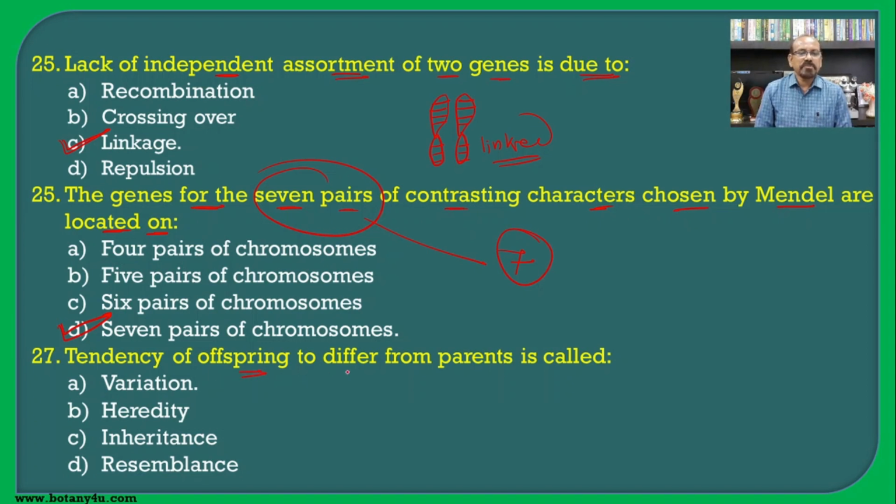Then, the tendency of offspring to differ from parents is known as what? In an earlier question we saw that the tendency of the offspring to resemble the parent is known as heredity. But if there is a difference or dissimilarity among the parents and their offspring, or the offspring of the same parent, then this is known as variation. Such difference is because of 2 things: one is genetic reasons, that is crossing over, and the second is environmental variation. So the correct answer for this question is variation.